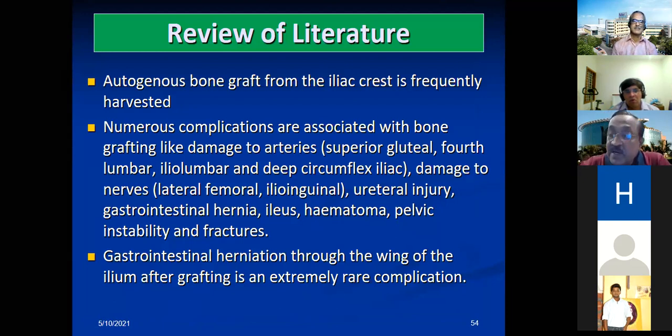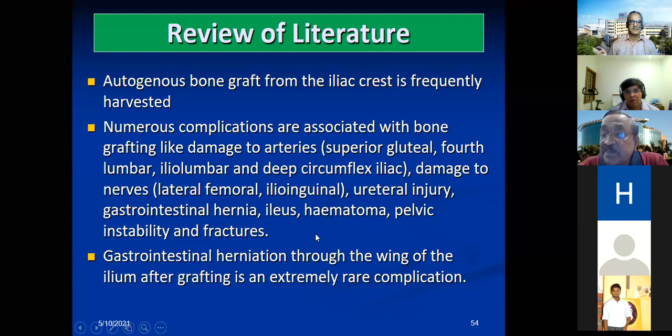Again, one of the uncommon hernias, but these are some short notes for you people. The iliac crest is the most frequently grafted site, but see, no surgery should be taken lightly. Look at the complications related to this. Normally, we general surgeons don't do it, but so many arteries can be damaged here. Nerves can be damaged here. If you go into the depth, you see ureteral injury.